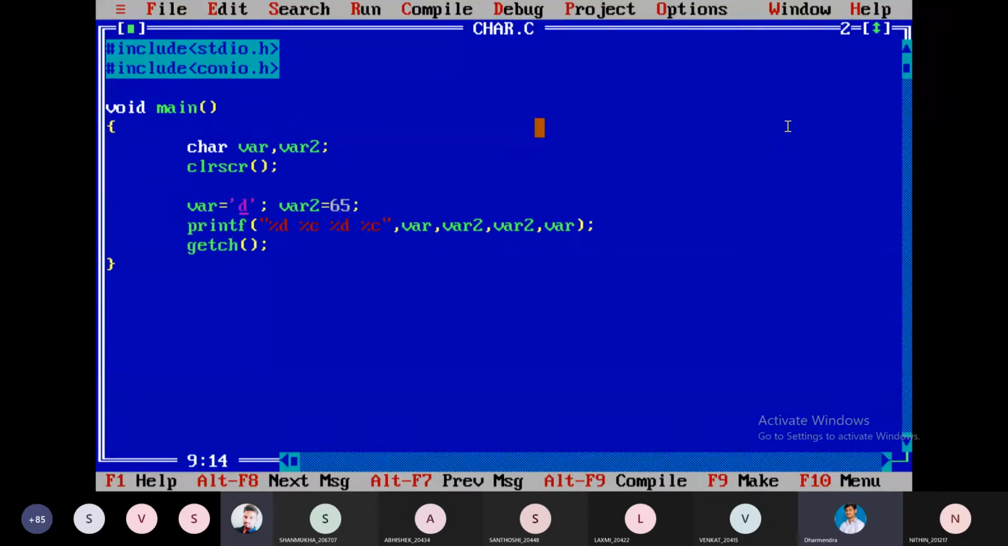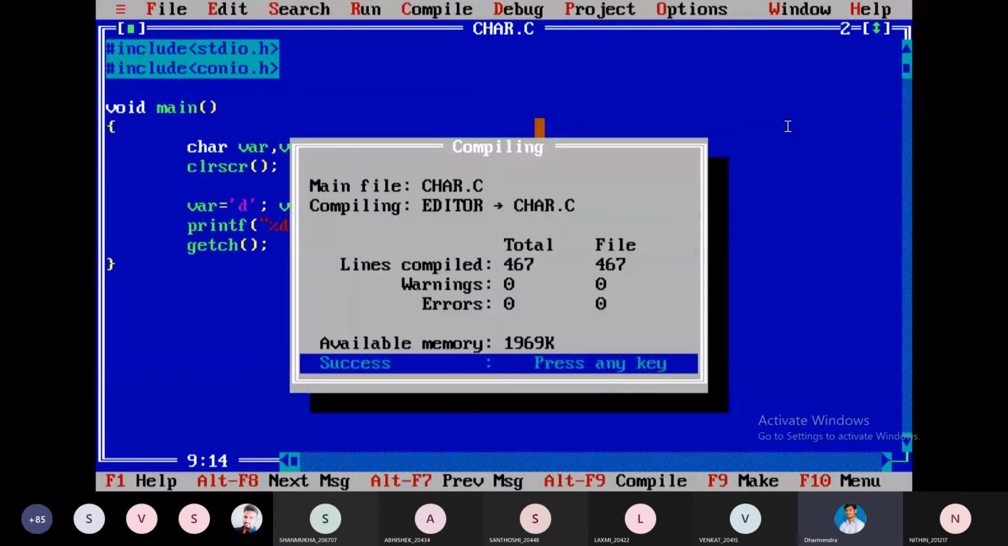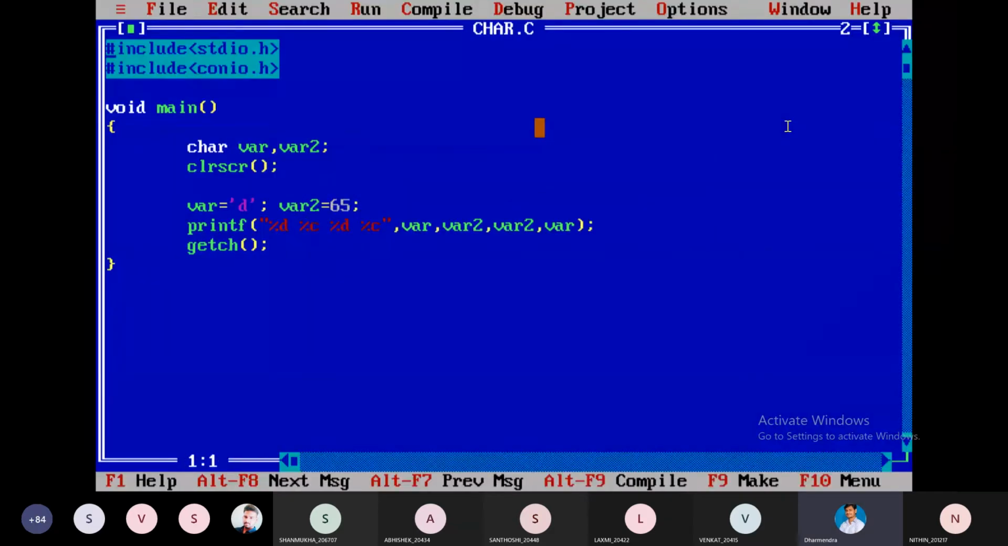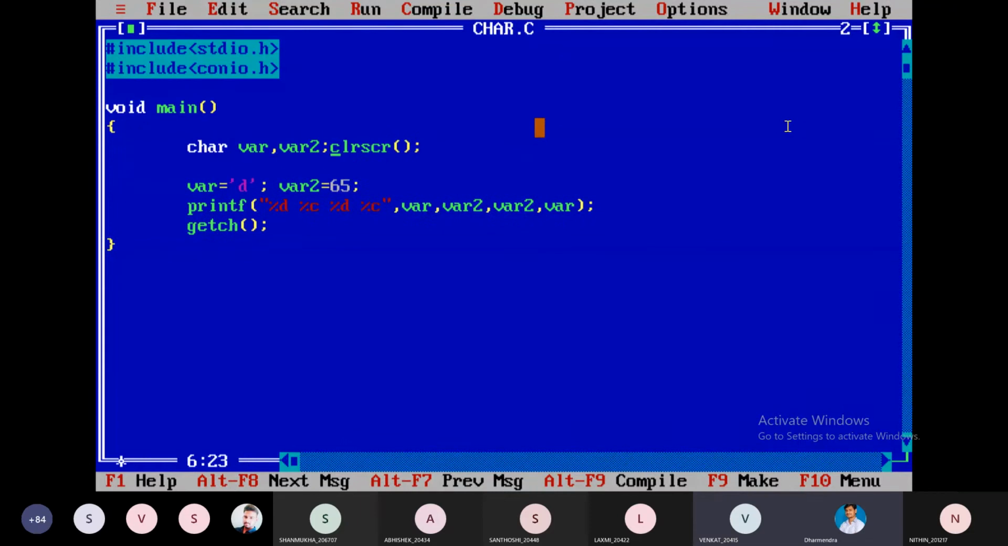So now I am compiling, Alt F9 and Control F9. See, 100 A 65 d. Exactly we got it. Do you know the thing? We can write the coding like this also. I'll show you some models. How did we get 100, sir?